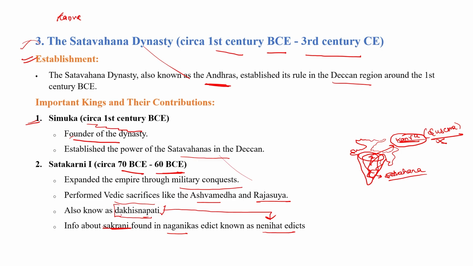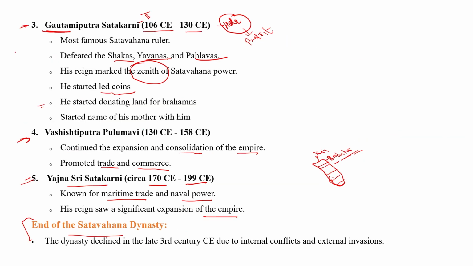The founder of the Satavahana dynasty was Simukh, who started the Satavahana dynasty, and the first or actual founder was Satkarni I, who was known as Dakshinapati in the Nanaghat edict, which was written by his wife Naganika. The most powerful king was Gautamiputra Satkarni, who started the name of his mother with him, and also donated land for Brahmins. The last powerful ruler was Yajna Shri Satkarni, and after his death, the Satavahana dynasty was divided into 18 small constituencies. Clear?